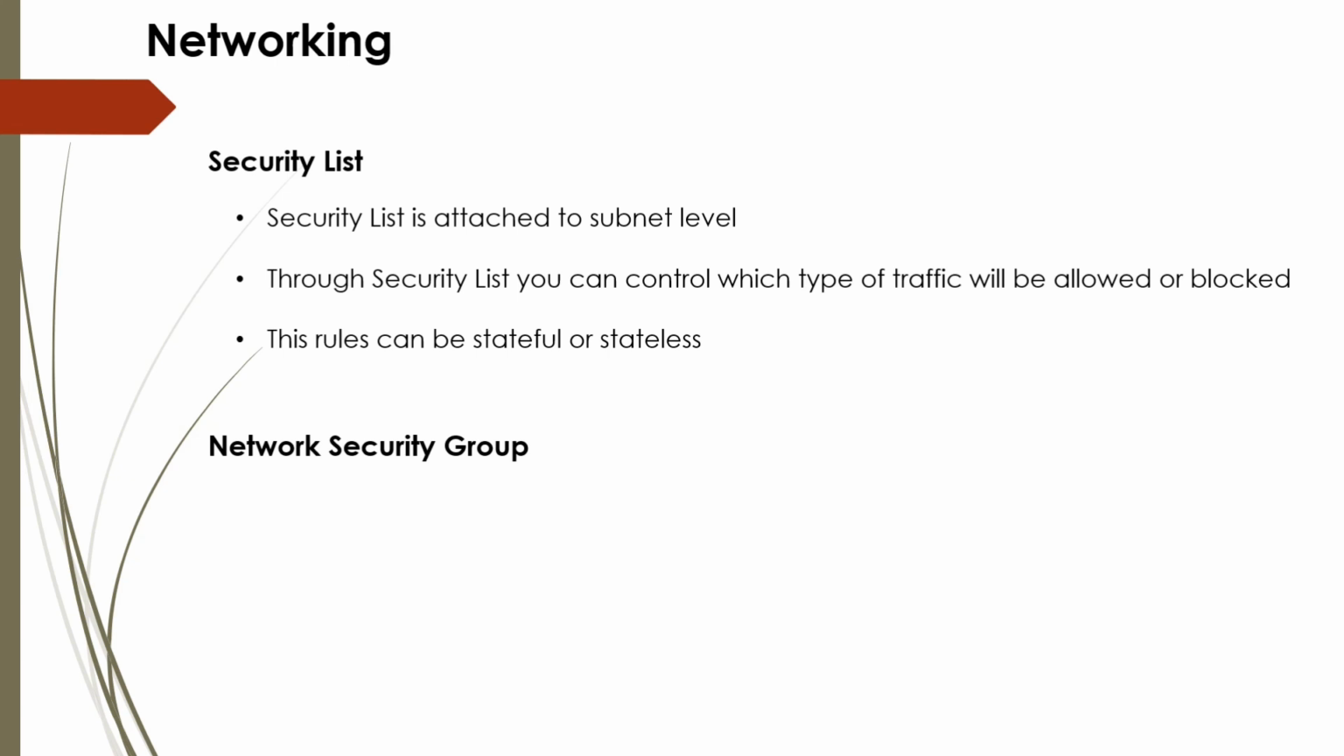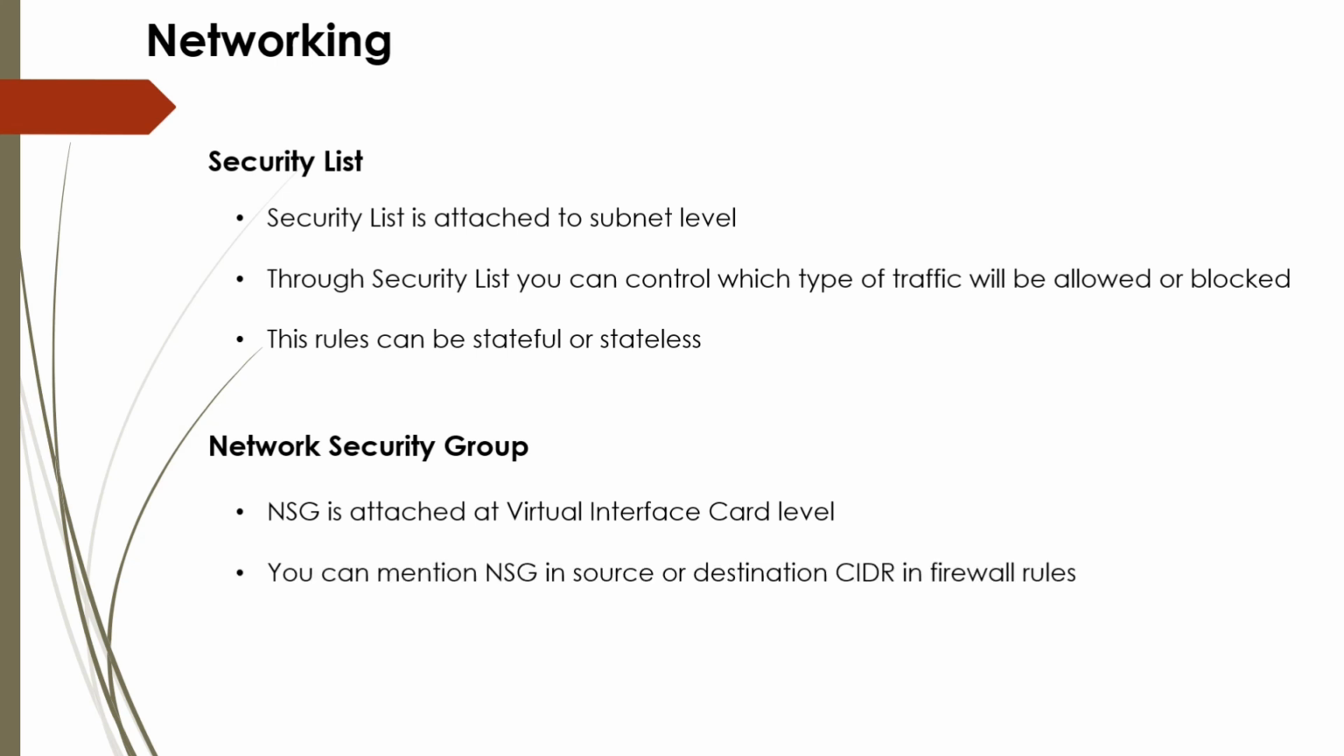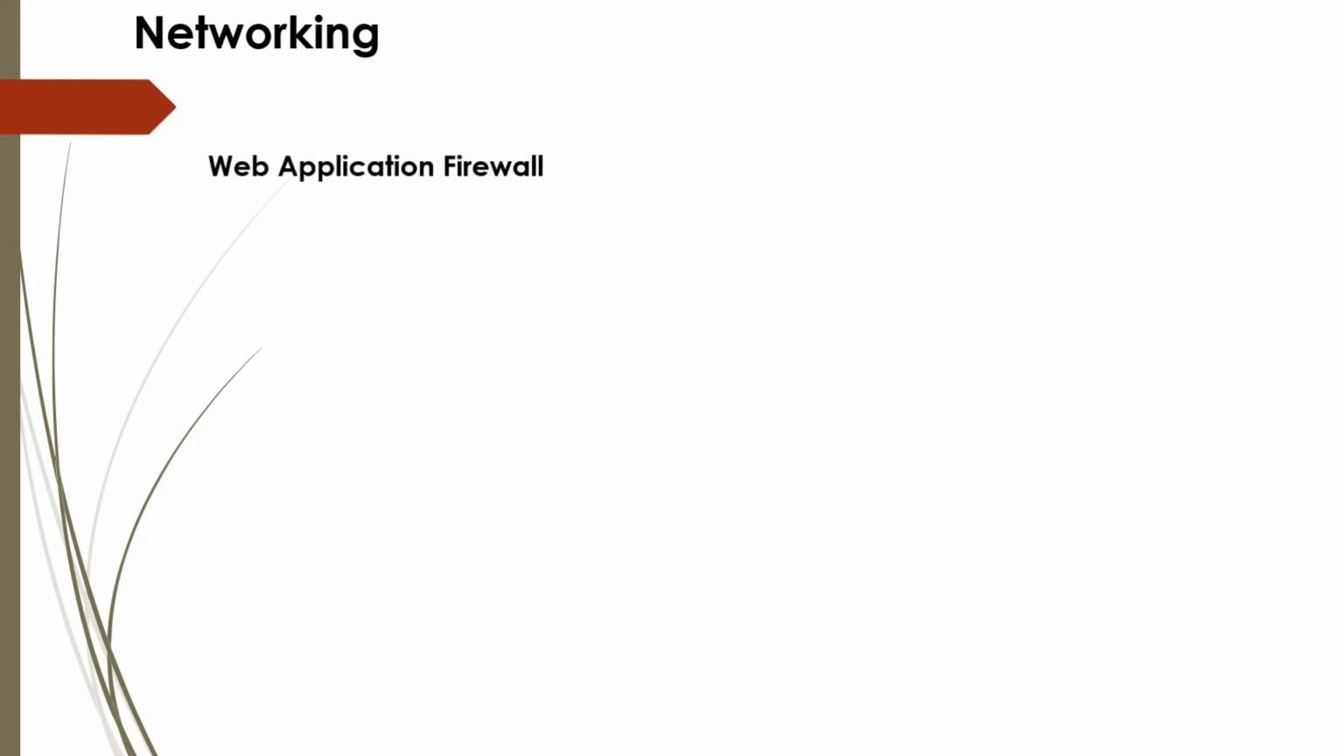Now, network security group or NSG. NSG is attached at the virtual network interface card level. So the difference between security list and NSG is that a security list is attached at the subnet level, but NSG is attached at the virtual interface card level. You can mention NSG in the source or destination side in a firewall rule. Different NSGs can have different sets of rules.